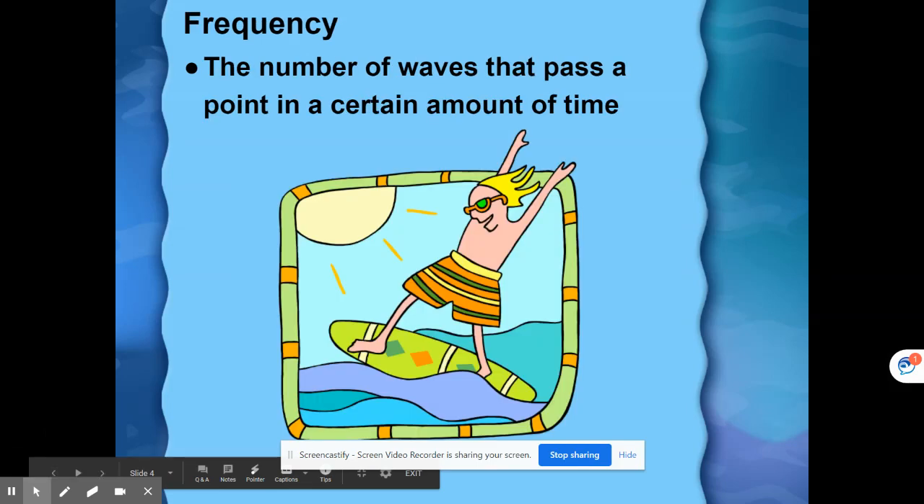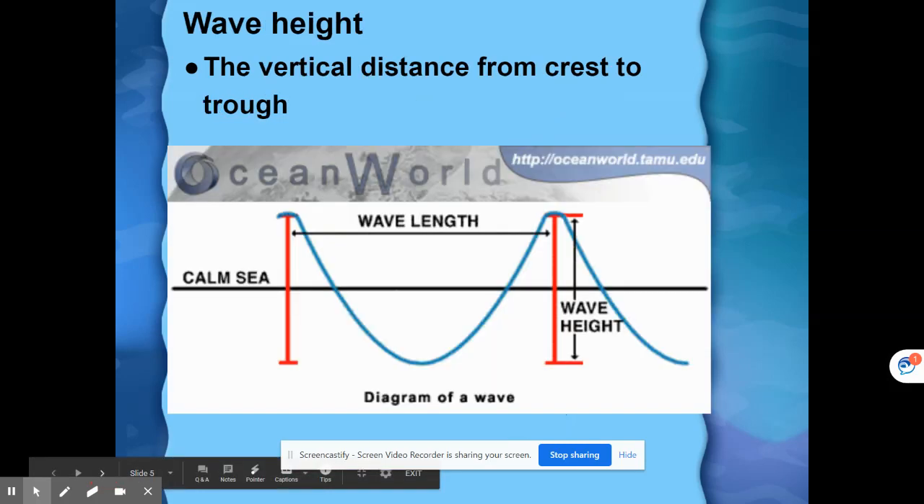The frequency is the number of waves that pass a point in a certain amount of time. The wave height is the vertical distance from crest to trough. Again, the wave height is the vertical distance from crest to trough. This may be another one where you want to draw a little picture of a wave to know what the wave height is.